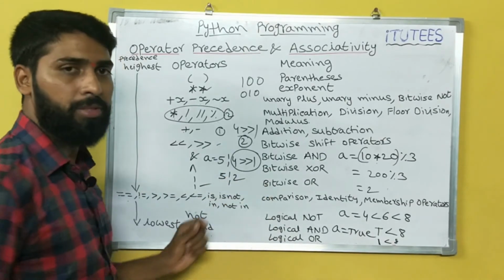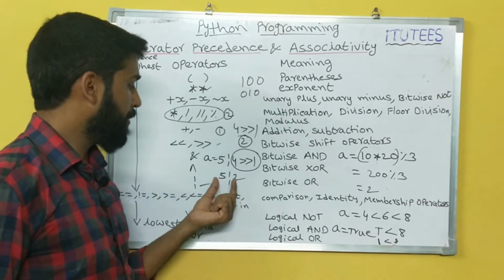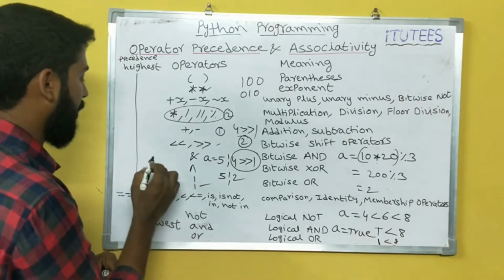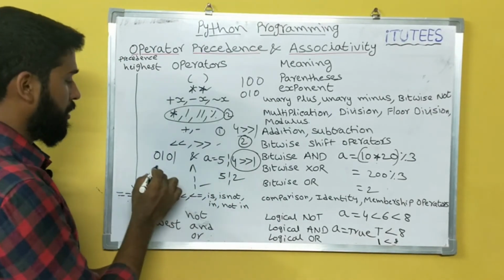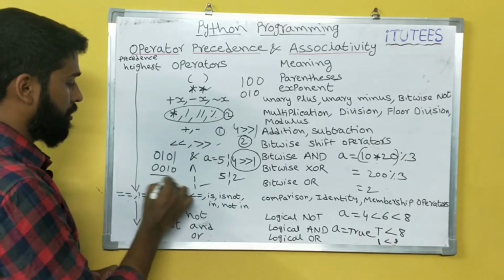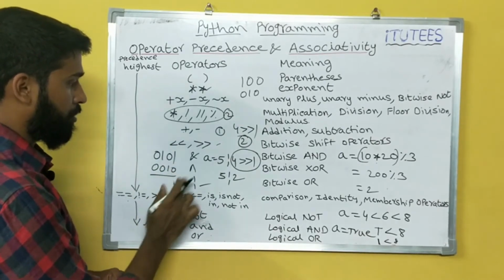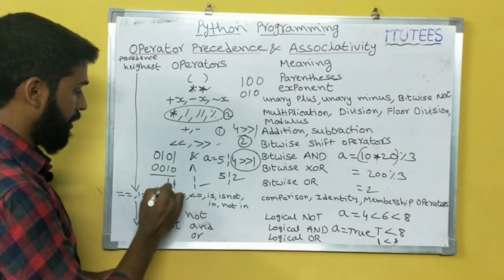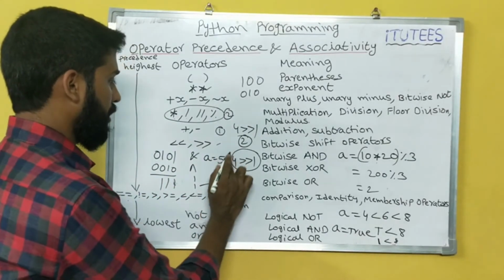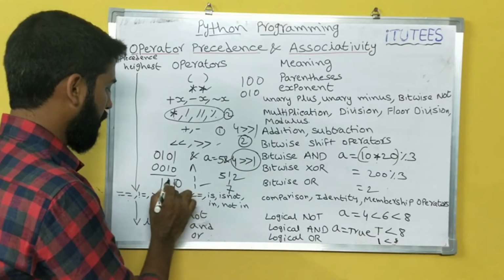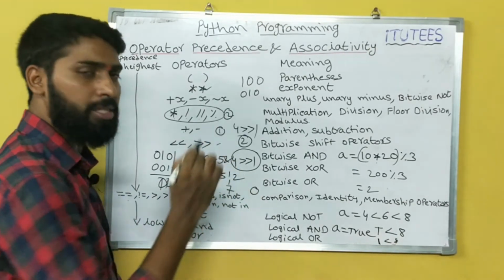Then 5 or 2. We perform the bitwise operation on 5 and 2. 5 is 1 0 1 and 2 is 0 1 0. If you perform OR, it is 1 1 1, which becomes 7. If you use AND here, it returns all zeros, so it returns 0.